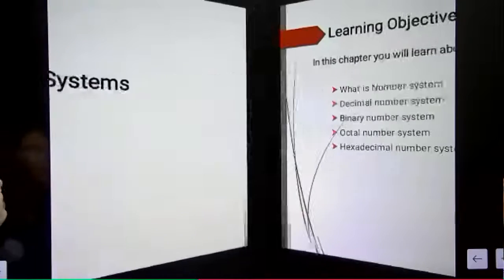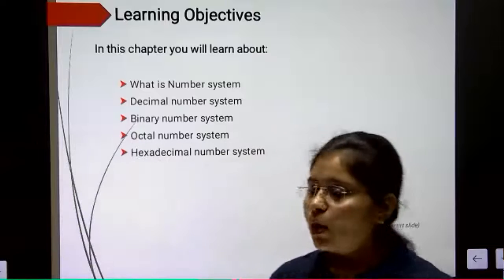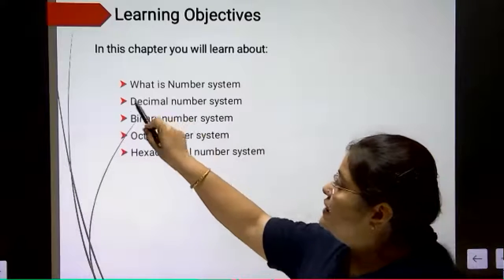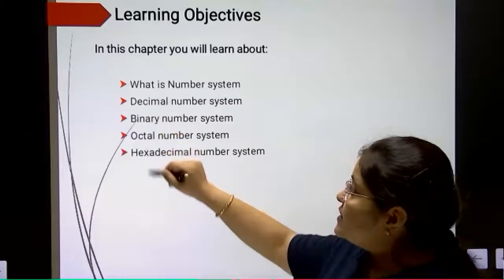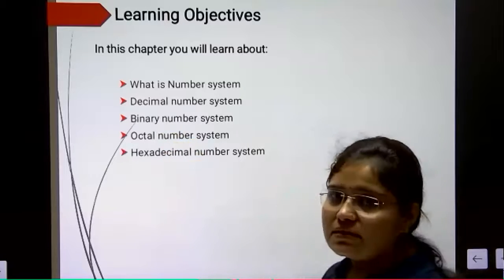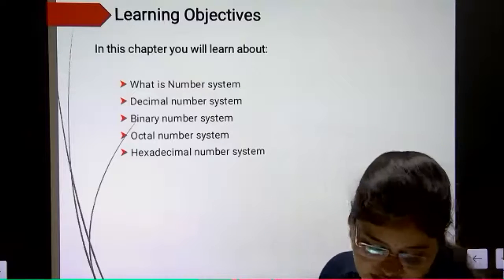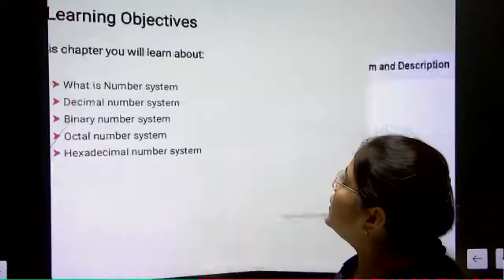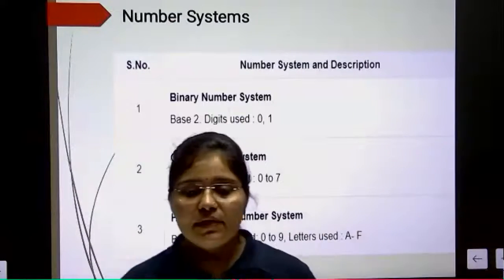Now let's start with number system. What is the meaning of number system? In this chapter we will learn what a number system is, and there are four different number systems available: decimal number system, binary number system, octal number system, and hexadecimal number system, as you can see on page number 14. Now let's start with the basic introduction.